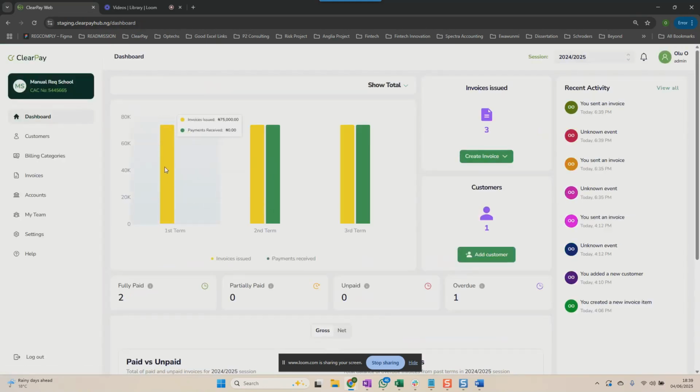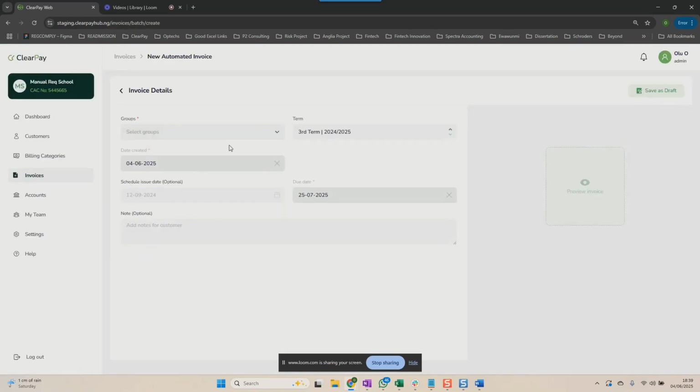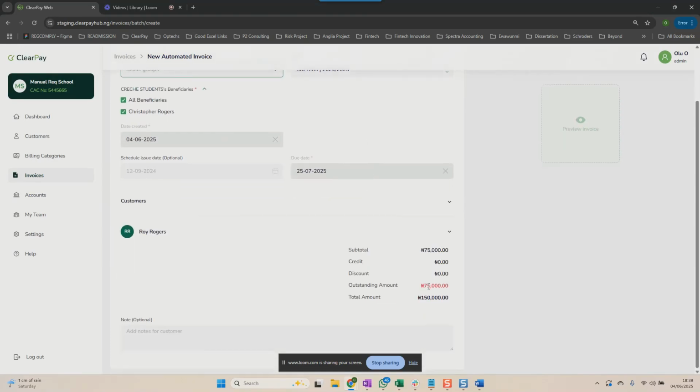So when we go to the dashboard, we should have an unpaid invoice for the first term that we haven't received any payment on. So let's try and generate a future invoice for this person, and let's see how that works. So we're going to generate a third term invoice for this particular child, and as you can see, the outstanding is already here.